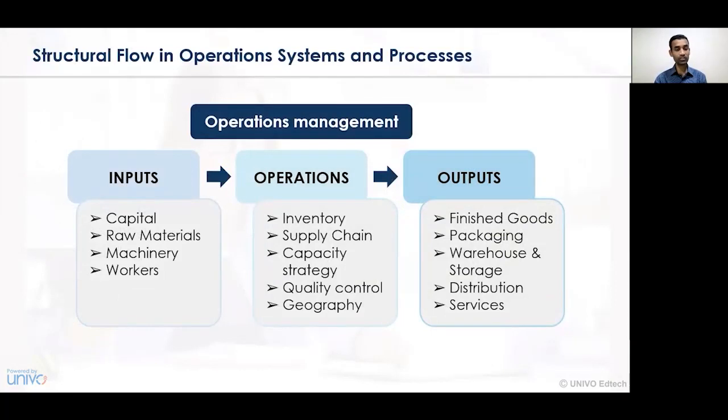Now let's look at the structural flow in the operation system and processes. The operation management activity is majorly divided into three categories or three steps. Number one, the inputs. Number two, the operations. And number three, the output.